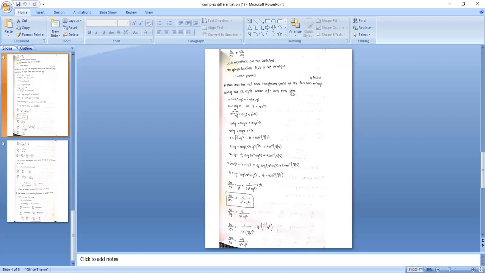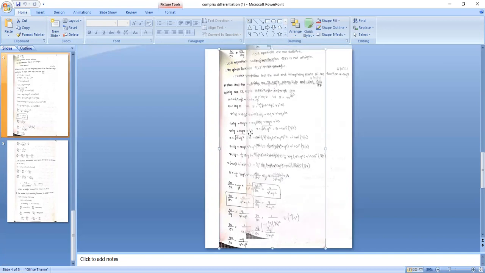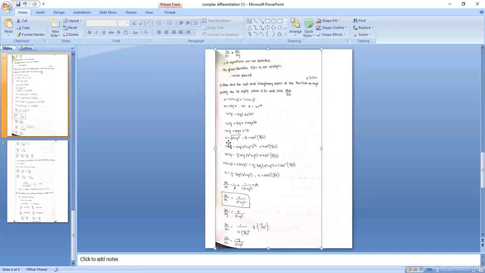Why? Because we cannot separate the real and imaginary parts if we take z equal to x plus iy. So we are substituting z = r e^(iθ). So x plus iy equal to log(r e^(iθ)), which is log r plus log e^(iθ), that is log r plus iθ. So equating the values here, r equal to square root of x squared plus y squared, θ equal to tan inverse y by x. Already we know the polar coordinate r values and θ values.